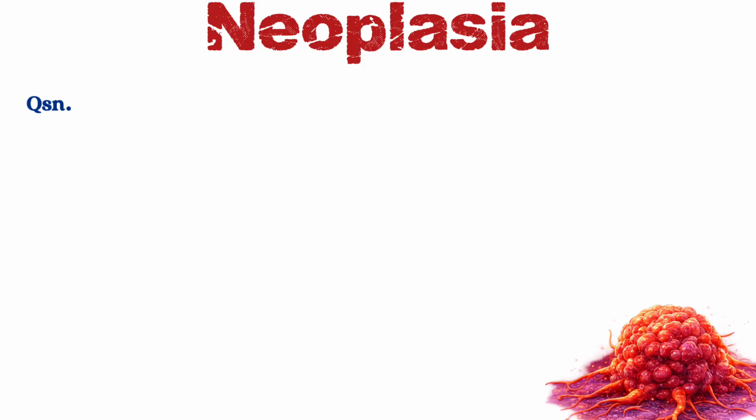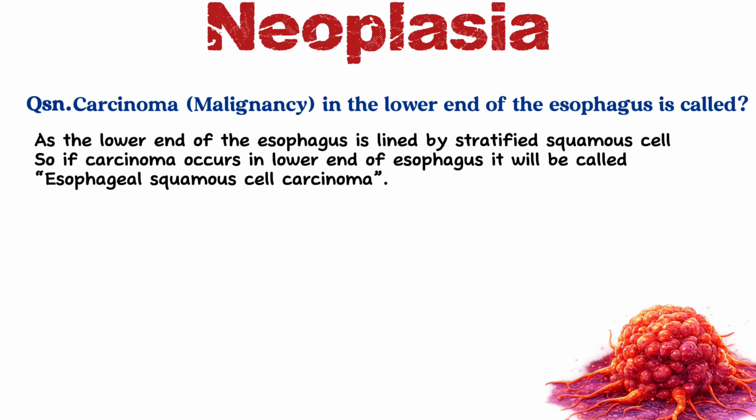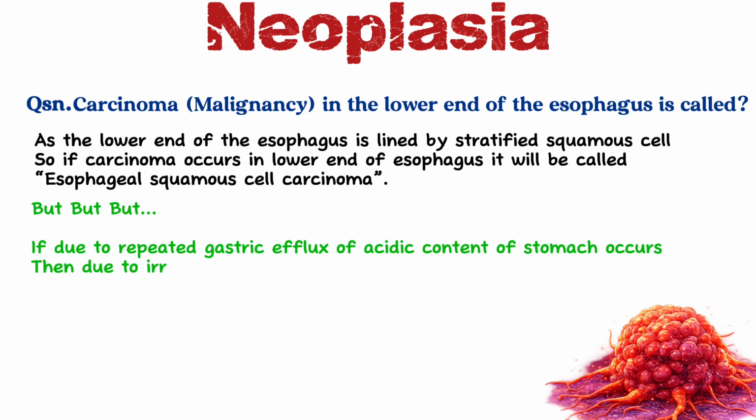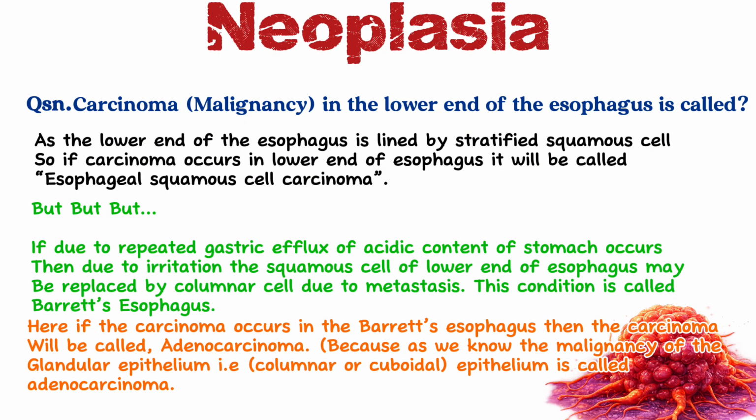Lastly, after learning about neoplasia this much, let me ask you a question. As we know, the lower end of the esophagus is lined by stratified squamous epithelium. So, if a carcinoma occurs in the lower end of the esophagus, what is it called? As the lower end of the esophagus is lined by stratified squamous epithelium, if the carcinoma occurs there, it will be called esophageal squamous cell carcinoma. But if due to repeated reflux of acidic content of the stomach, the squamous cells of the lower end of the esophagus are irritated, they may be replaced by columnar cells due to metaplasia.